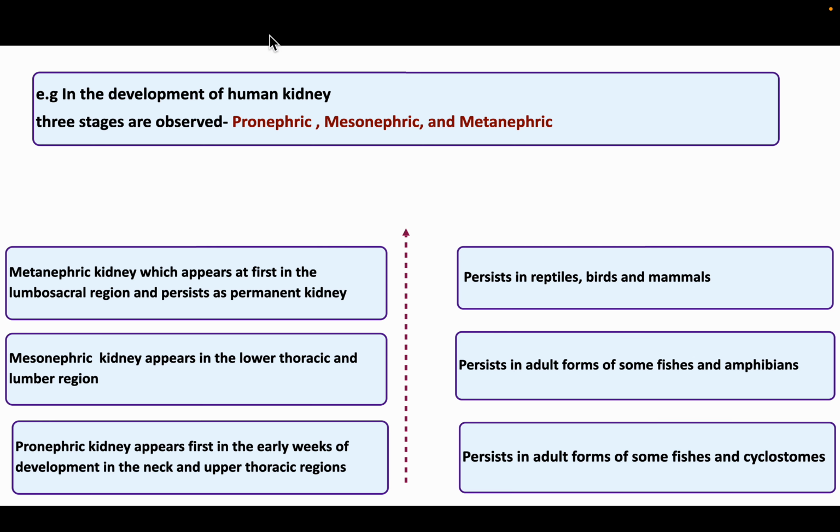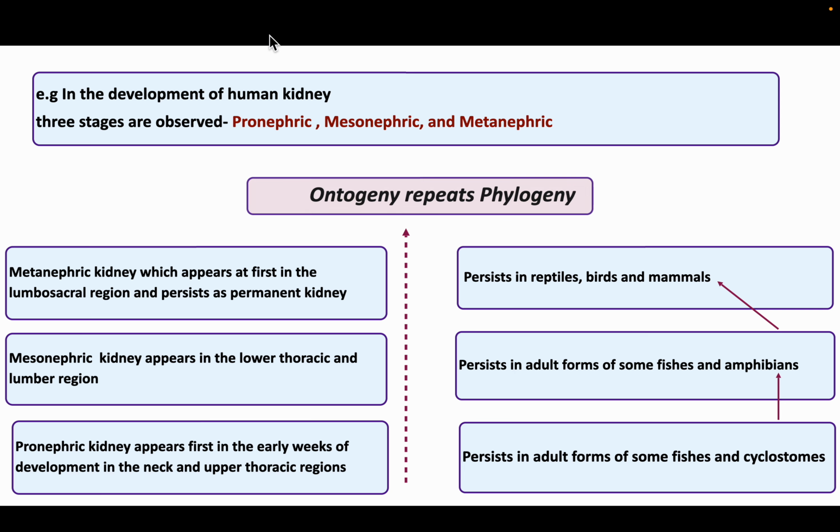So, this is the sequence of the development of the human kidney if we see the phylogeny, that is from fishes to cyclostomes to amphibians, then to mammals, from pronephric to metanephric stages. So, ontogeny repeats phylogeny. This is the ladder of evolution.